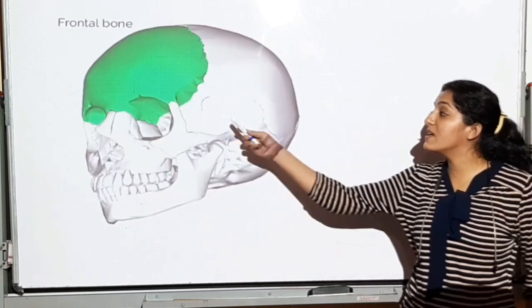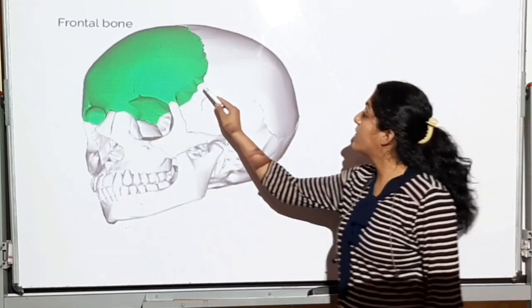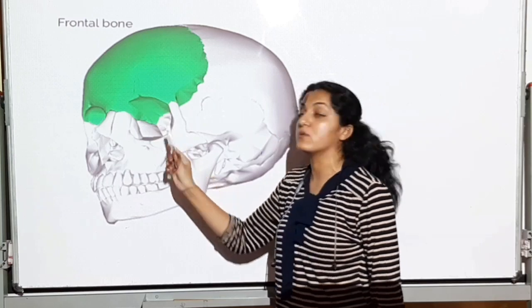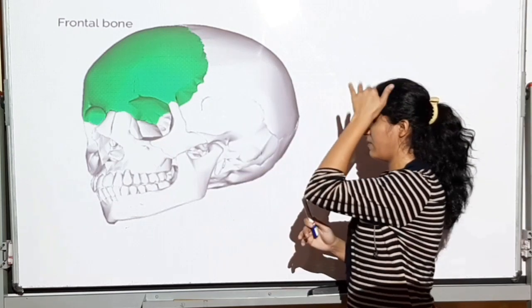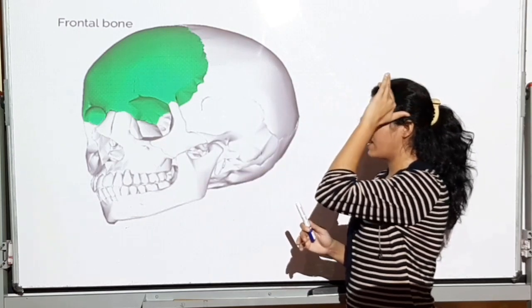Then you will have, see from the side view, this is your frontal bone. Okay, see it from your side view. This is going to be the frontal bone.